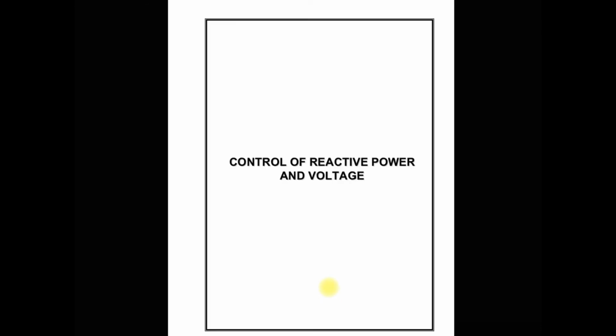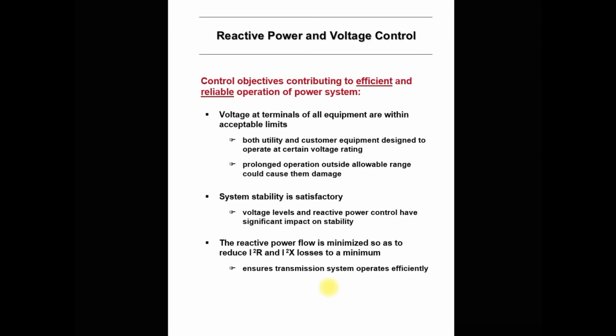Now the next topic is the control of reactive power and voltage. One of the objectives of the FACTS device is to control the reactive power as well as the voltage. Both are interdependent. To control the voltage, we require the control of the reactive power. For efficient and reliable operation of the power system, we require proper reactive power and voltage control.